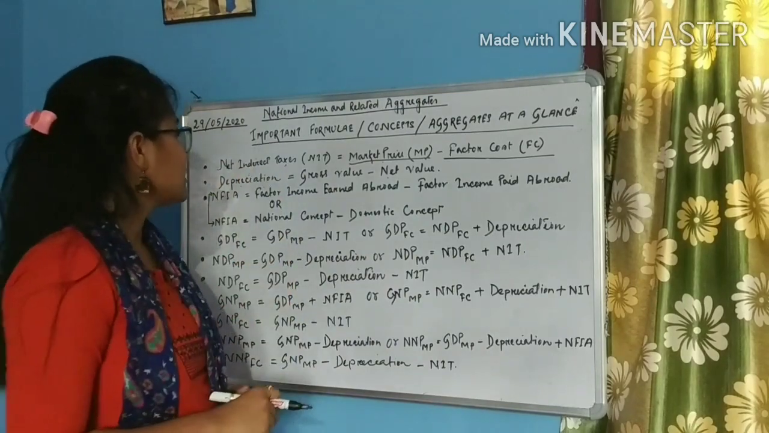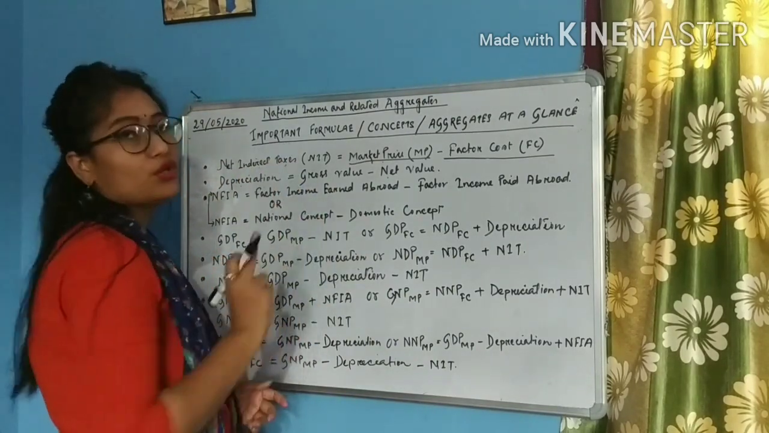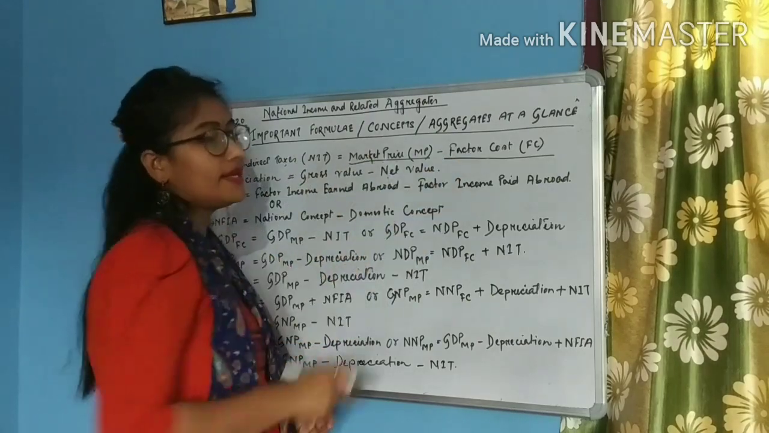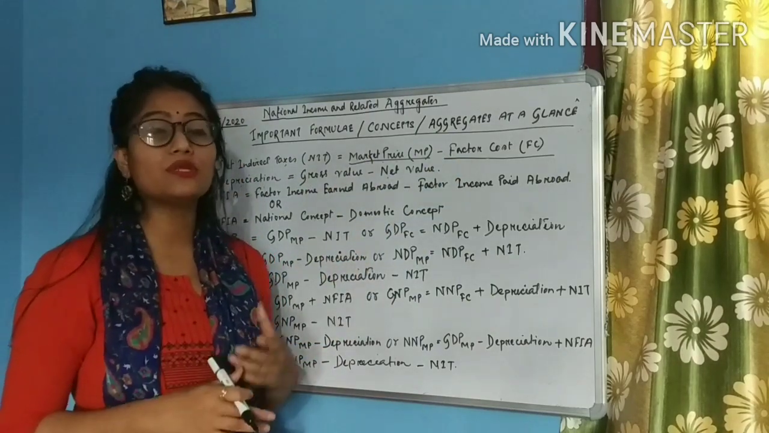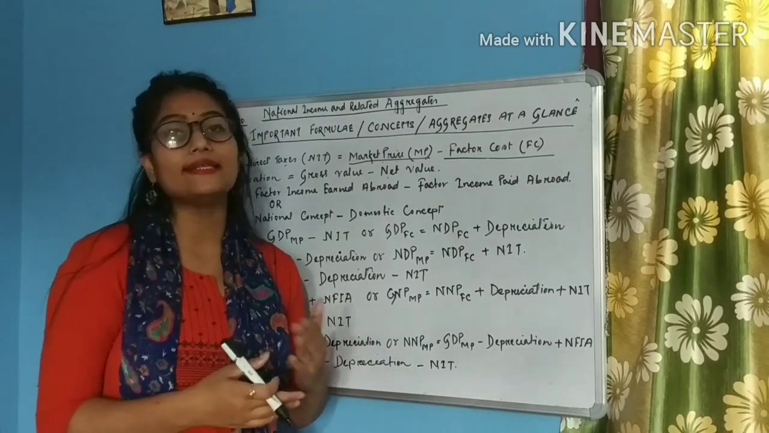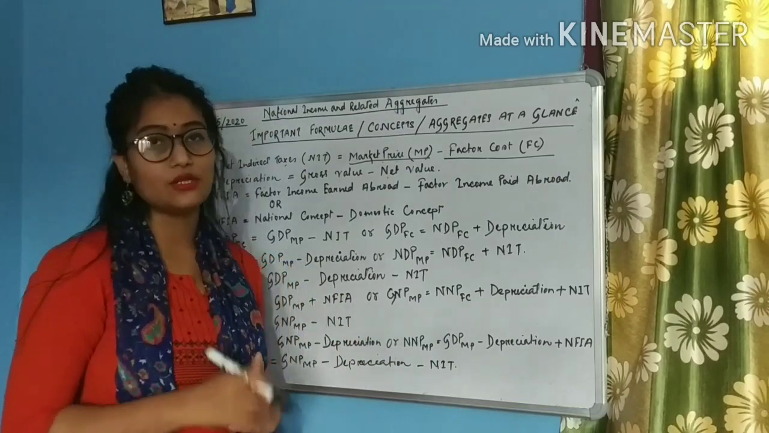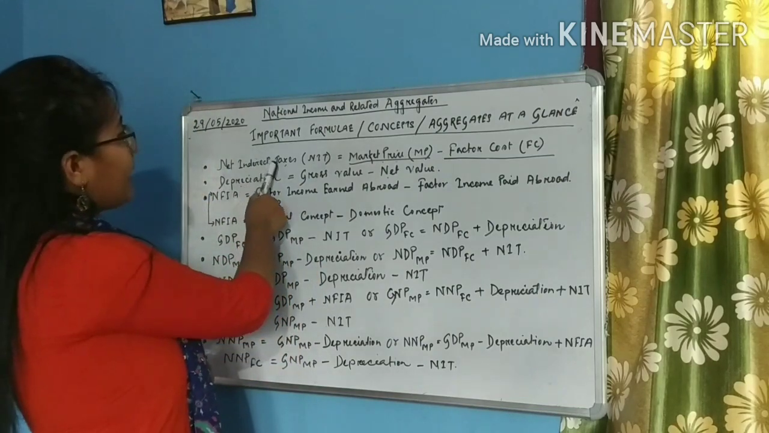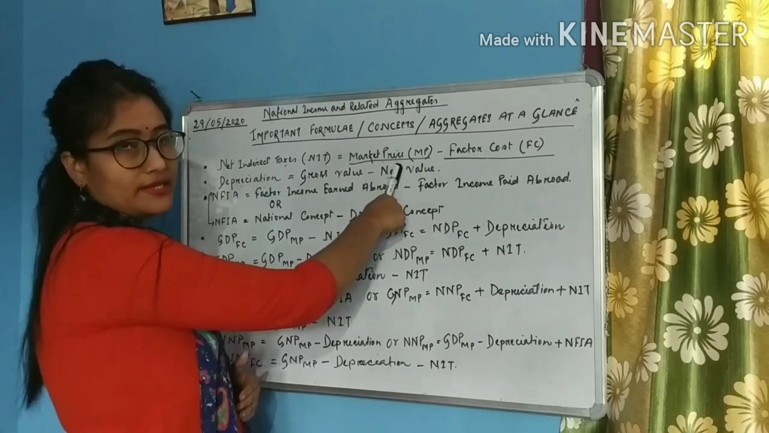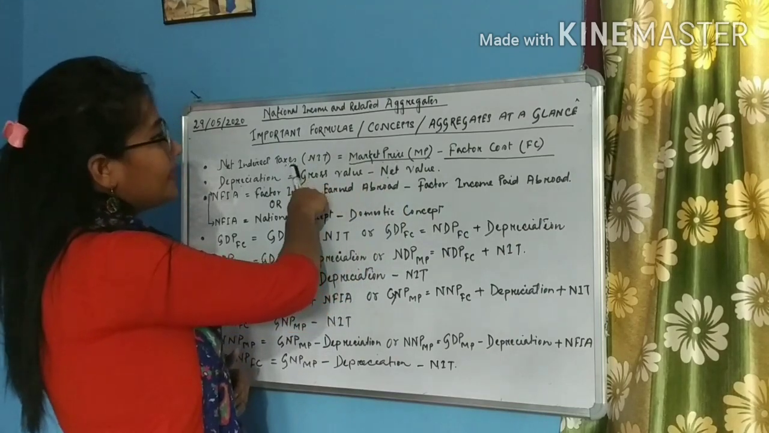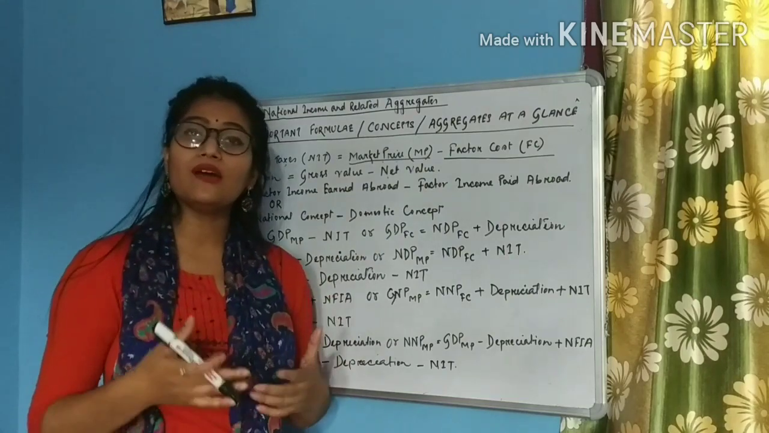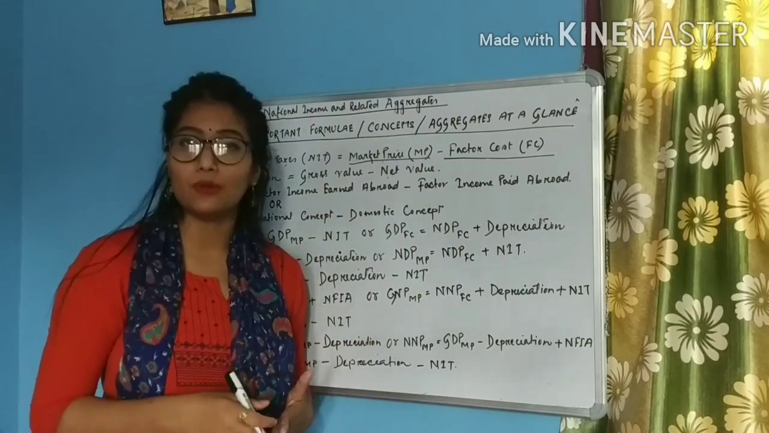Net indirect tax. So net indirect tax, or in short form NIT, is the difference between market price and factor cost. Also students, we have got another formula for net indirect tax. It is indirect tax minus subsidies. So students, if we add NIT and factor cost, what we will get? Market price. If we minus net indirect tax from market price, what we will get? Factor cost. So from one formula, we can get 2-3 different formulas.